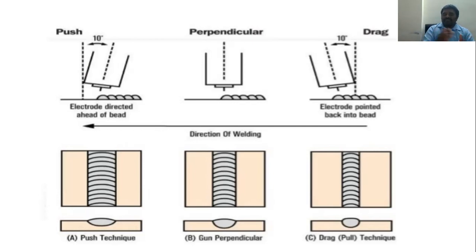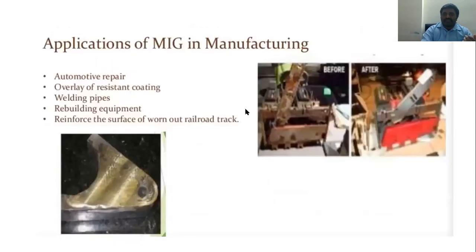And if you are saying push type, ahead of the bead, at a right angle, what happens? We are using a push technique, and perpendicular, that is, the gun perpendicular. We can also say a drag or pull technique. These are the angles for that. The direction of welding also matters.